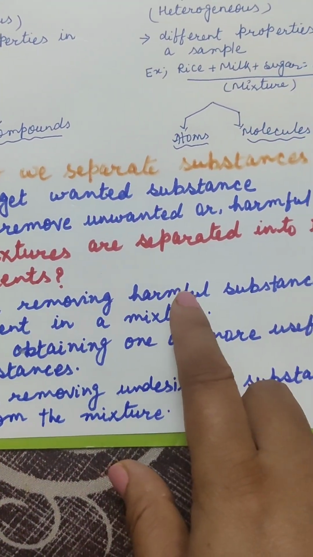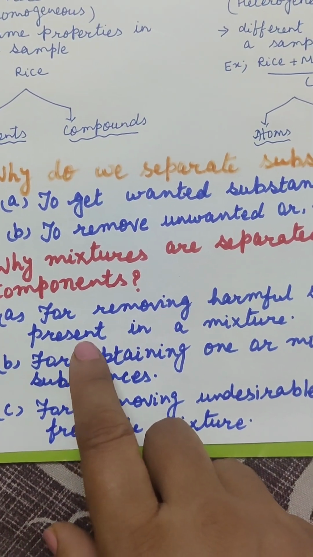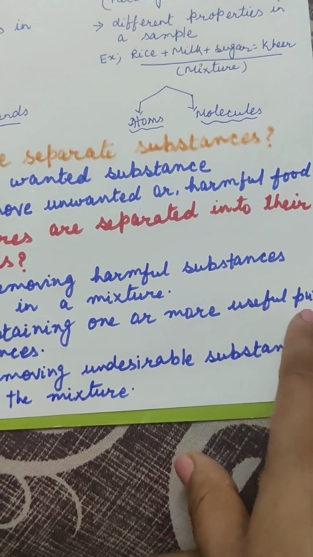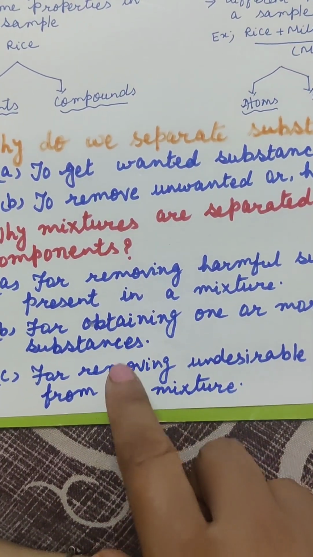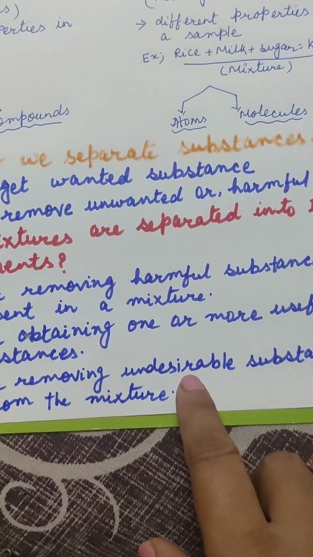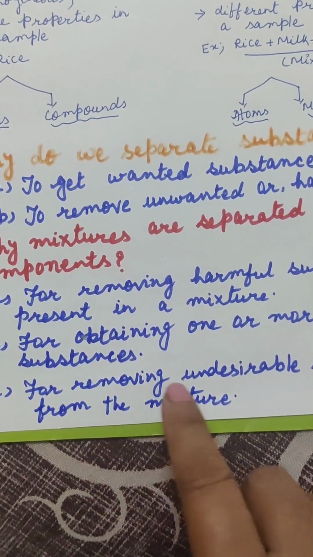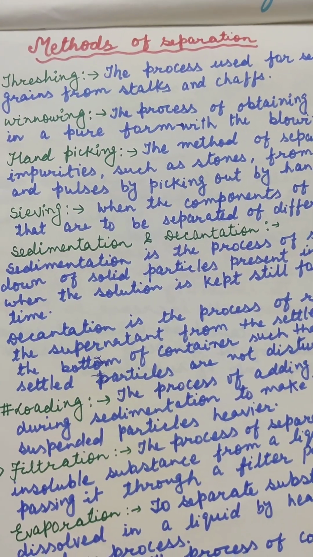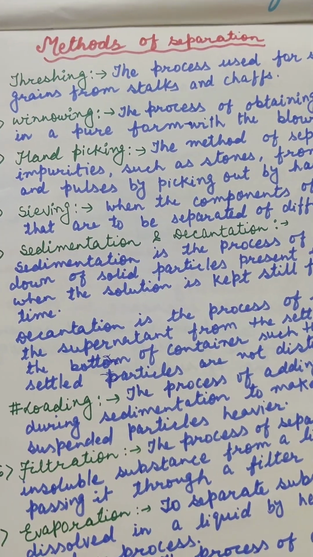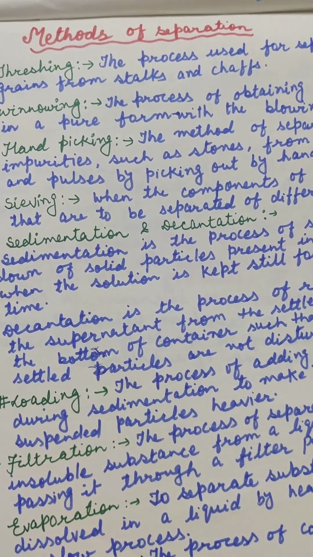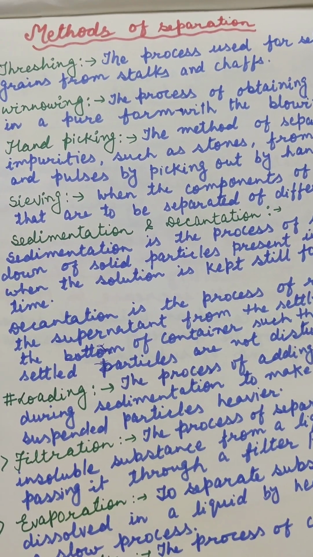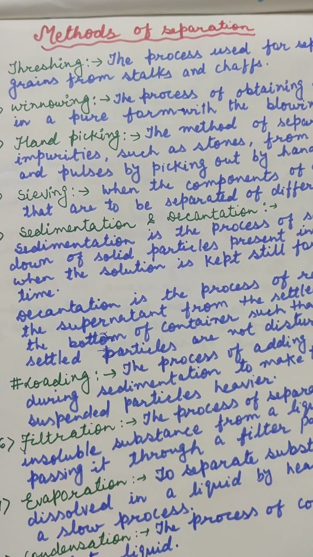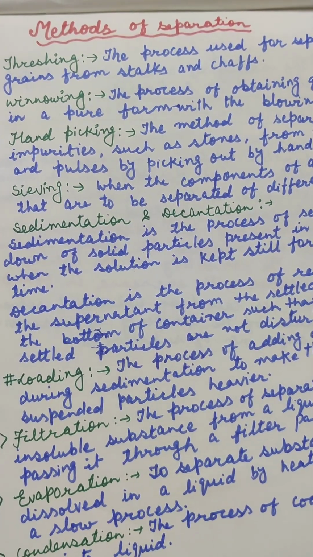For removing harmful substances present in a mixture, for obtaining one or more useful pure substances, for removing undesirable substances from the mixture. Methods of separation. There are various methods of separation like threshing, winnowing, hand picking, sieving, sedimentation and decantation, filtration, evaporation and condensation.